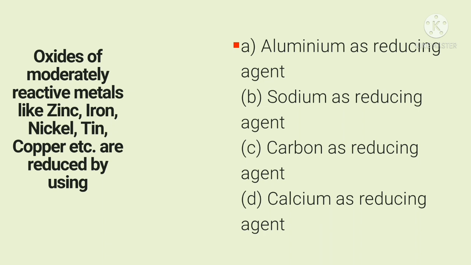Oxides of moderately reactive metals like zinc, iron, nickel, tin, copper, etc. are reduced by using: option A, aluminum as a reducing agent; sodium as a reducing agent; carbon as a reducing agent; calcium as a reducing agent. So zinc, iron, nickel, tin, copper are moderately reactive metals. Therefore, carbon is used as a reducing agent.